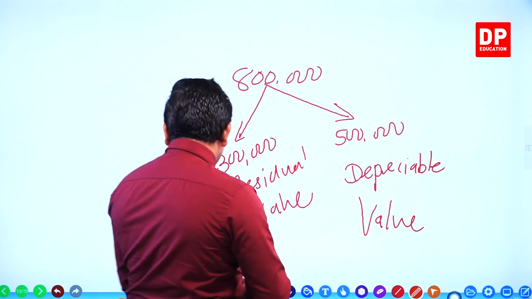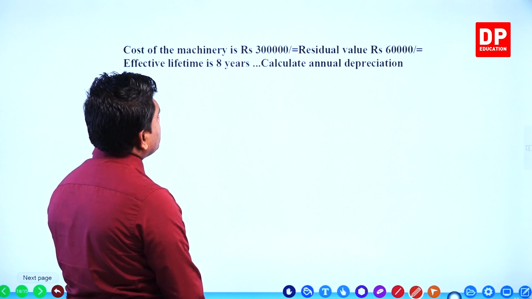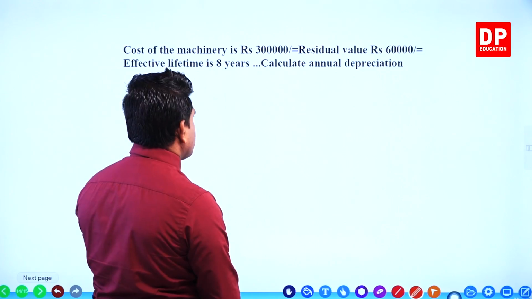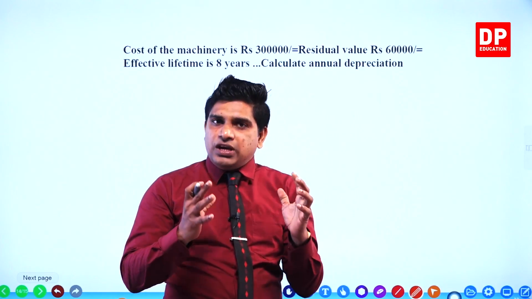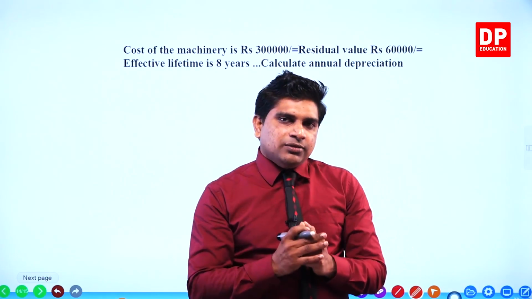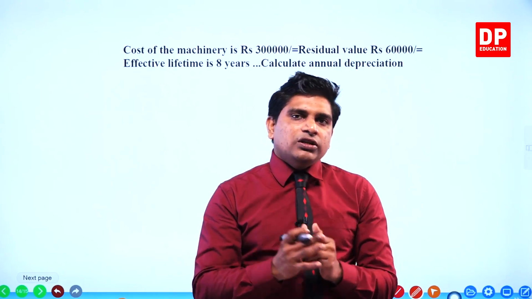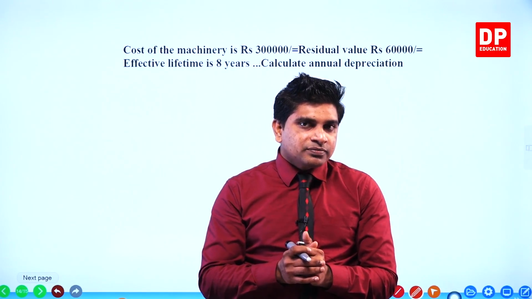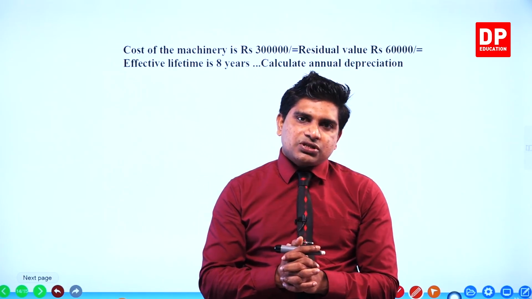Right? Now, go to the next slide. Cost of the machinery is 300,000 rupees. Residual value 60,000. Effective lifetime is 8 years. Calculate annual depreciation. Not only this annual depreciation, now we will do how to record them in the financial statements, how we record them in the general journal and ledger accounts also. Right? Okay. Now, first we calculate the annual depreciation.